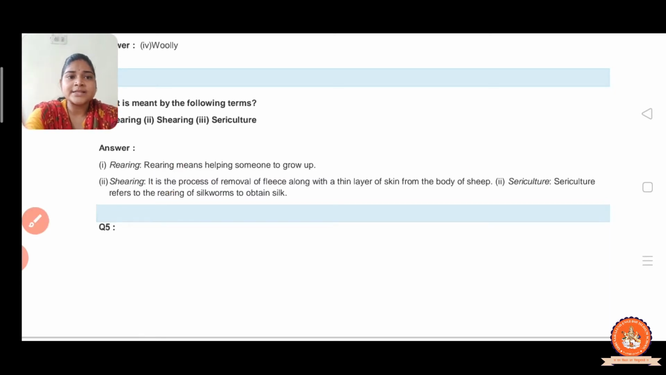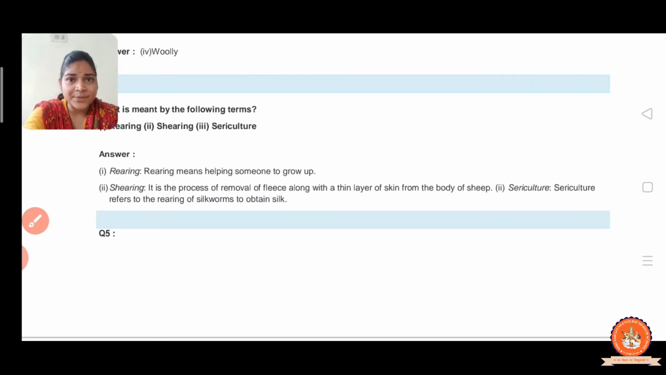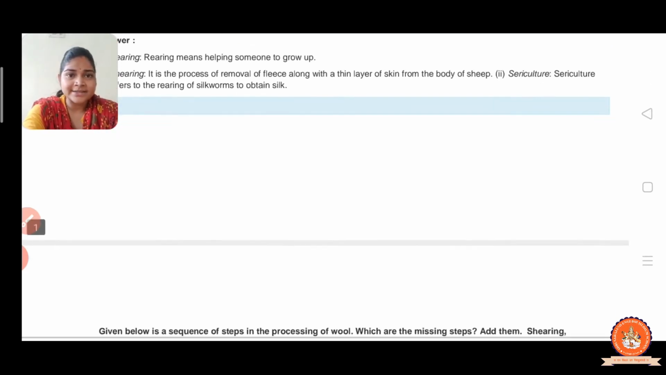Now sericulture. Sericulture means silk farming. So sericulture refers to the rearing of silkworms to obtain silk, caring for silkworms for the purpose of obtaining silk. So these are rearing, shearing and sericulture, right?